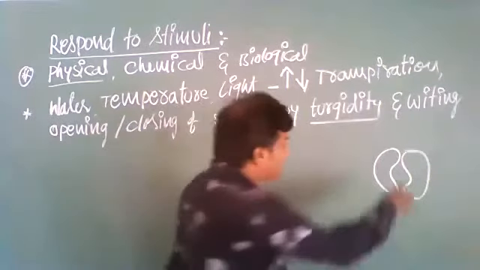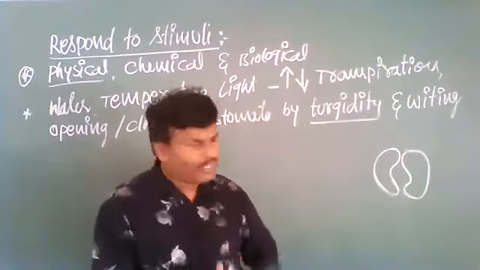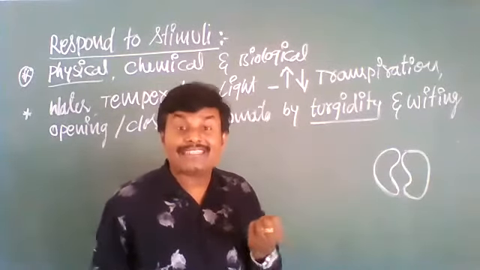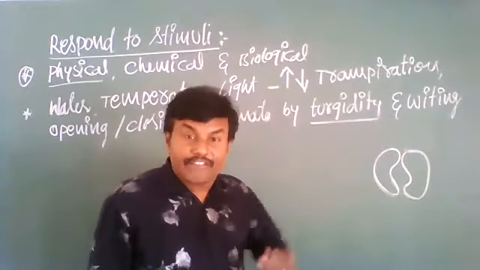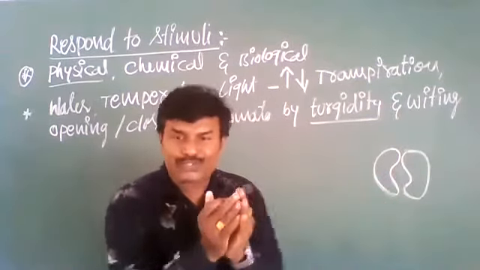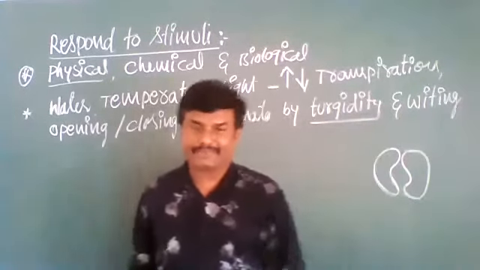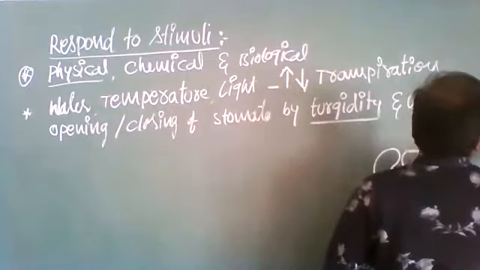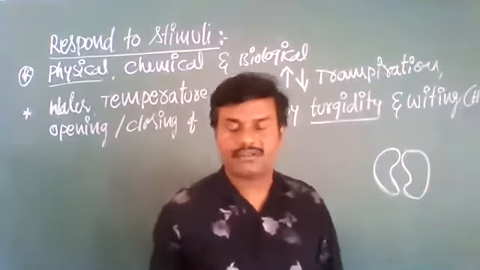Turgidity means swelling. When more and more water is absorbed, the stomata become turgid, swollen. At that time, the stomata will be open. When water scarcity occurs, the stomata close, by loss of turgidity and wilting. Wilting means hanging down.